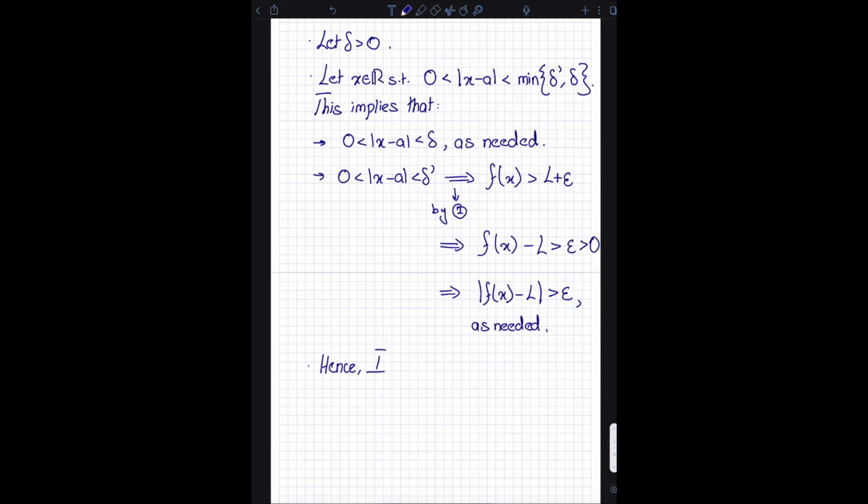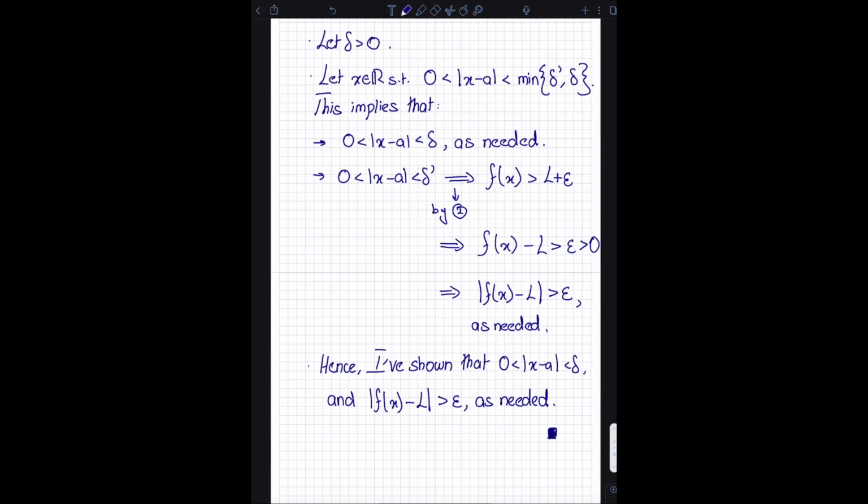And now what I've shown is, hence, I have shown that 0 is less than the absolute value of x minus a, which is less than delta, and the absolute value of f of x minus L is greater than epsilon as needed. And this completes the proof.